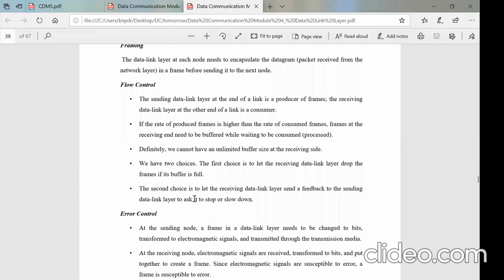So the services offered by the data link layer to the upper layers: the first one is what is called framing. The second thing is flow control. Flow control in the sense it has buffers to hold the incoming packets, but if the sender is sending the data at a very fast rate, it should adopt two techniques: either drop the excess packets that are coming, or ask the sender to slow down, right?